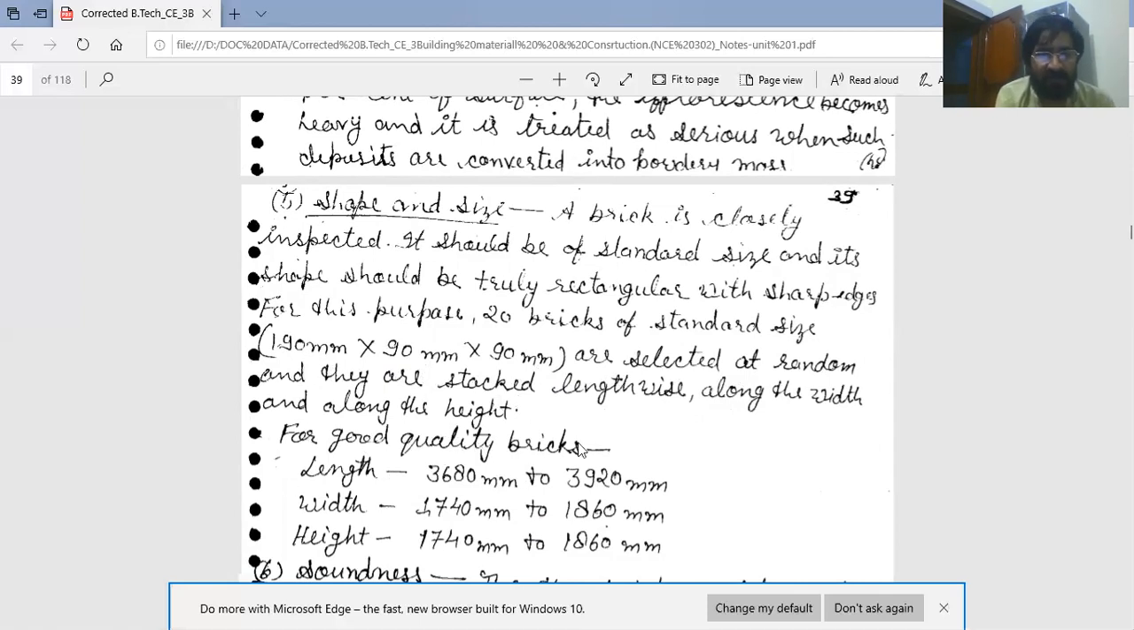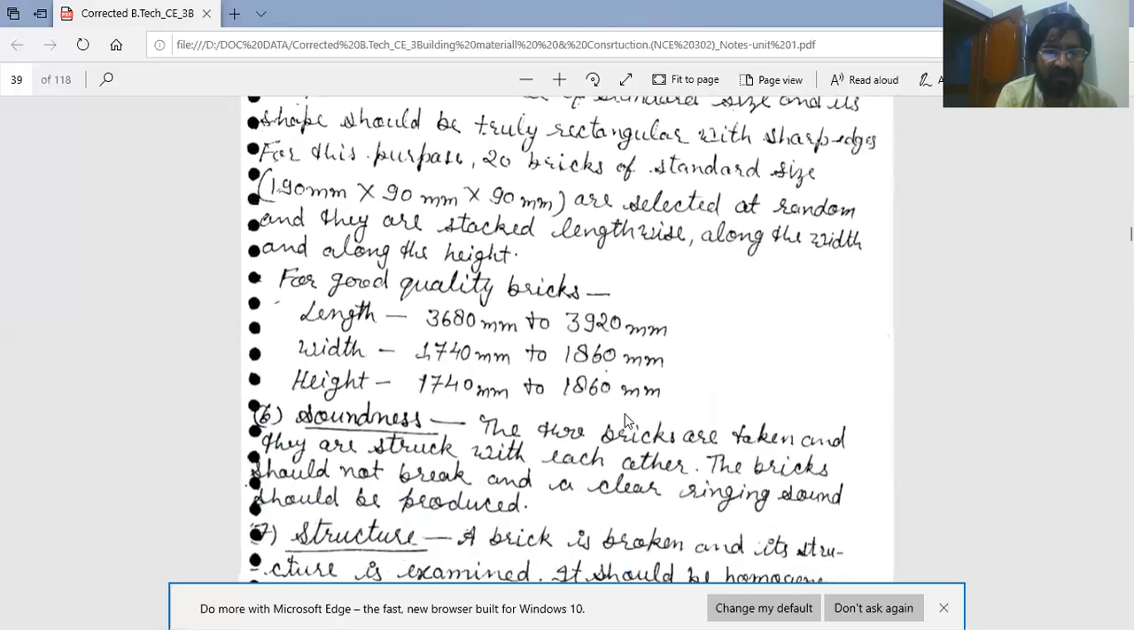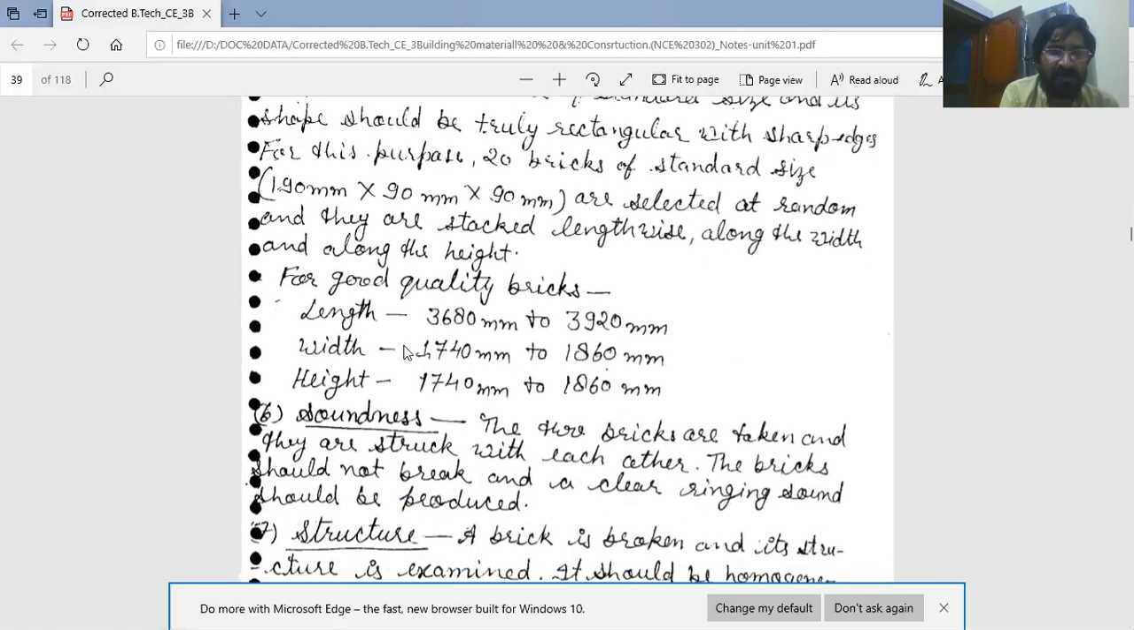For good quality bricks, the criteria for length, width and height range is there. Length should be in the range of 3680 mm to 3920 mm for 20 bricks, width is 1740 mm to 1860 mm, and height should be 1740 mm to 1860 mm for 20 bricks.